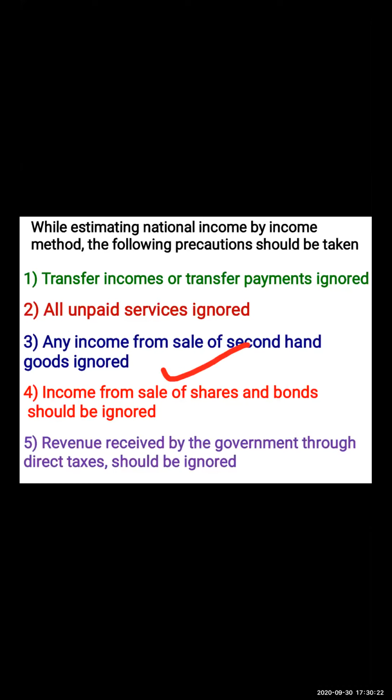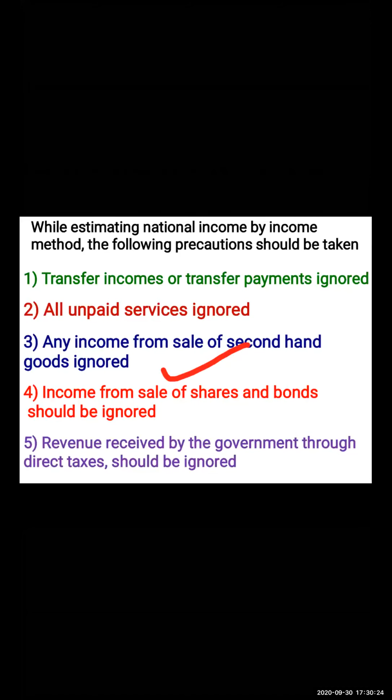That is why whenever second hand goods dealing is taking place, that dealing amount is not mentioned anywhere. Clear? For example, car, house, mobile, whatever second hand product you purchase as the second owner, that money is not included while calculating national income by income method. Fourth point, income from sale of shares and bonds is to be ignored because they do not add anything to the real national income.